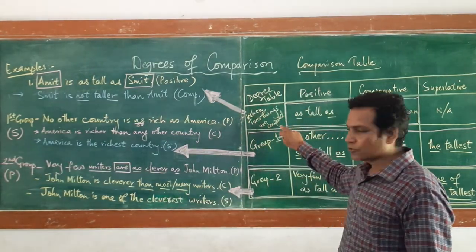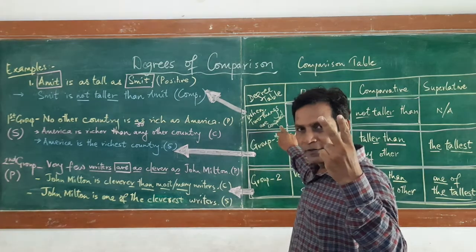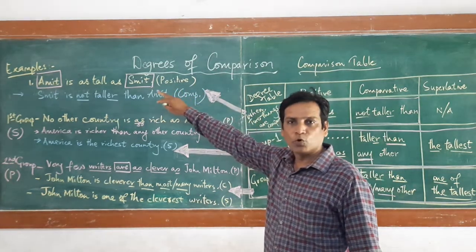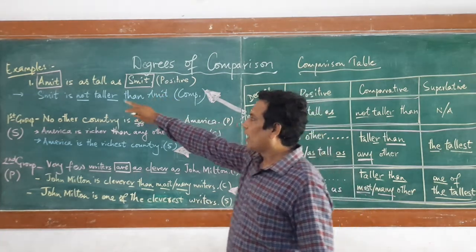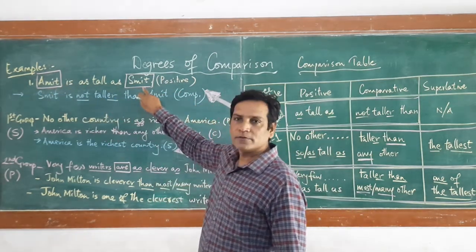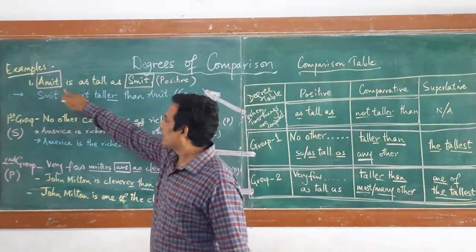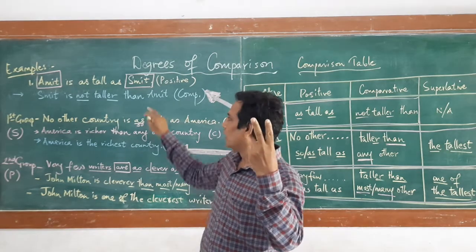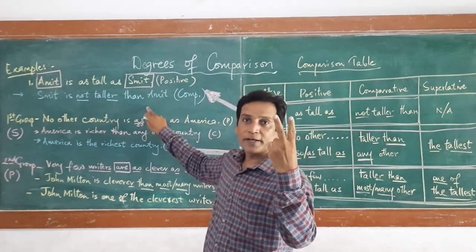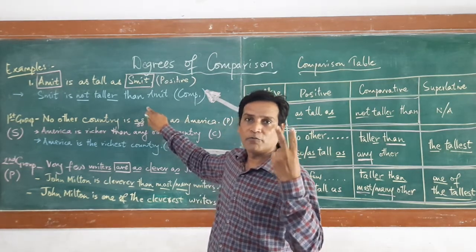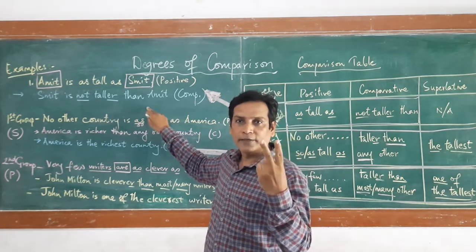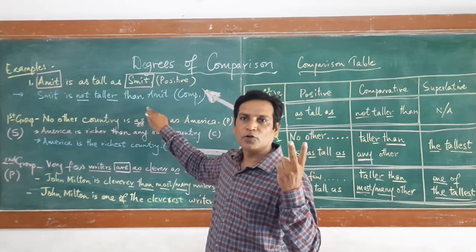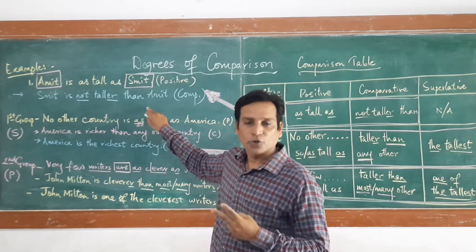I am focusing first on when two things are compared. Here the example I have given is about when two people, two boys, are compared with each other. Amit is compared with Smith. Now Amit and Smith, how many boys are there? Two boys are there. So the third degree is not possible here. Superlative degree is not possible when two people, or any two things, are compared.